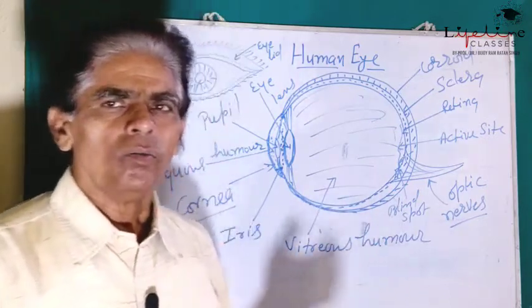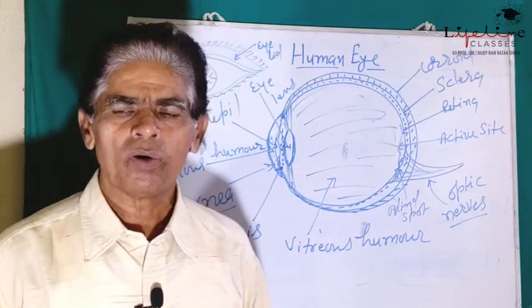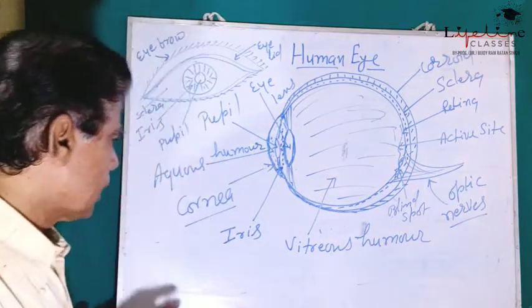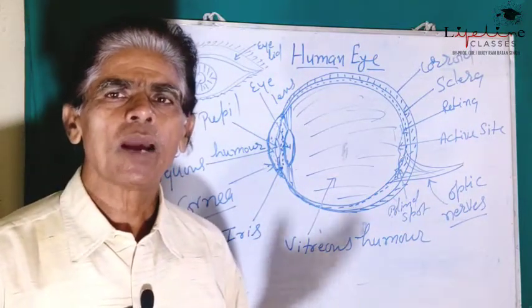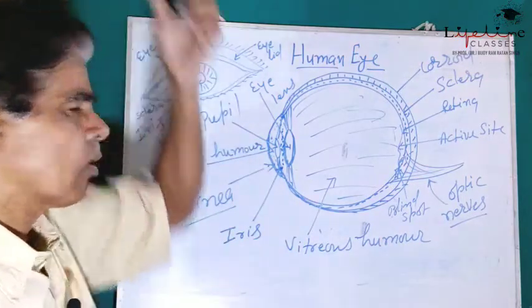Now we will discuss the defects of eyes further, and before this, another term related to the eyes is accommodation, power of accommodation. Now what is power of accommodation?